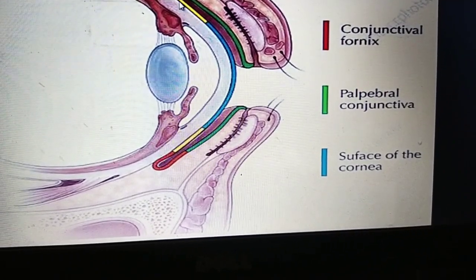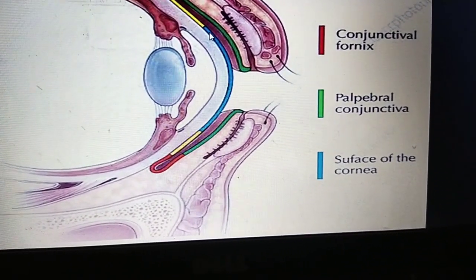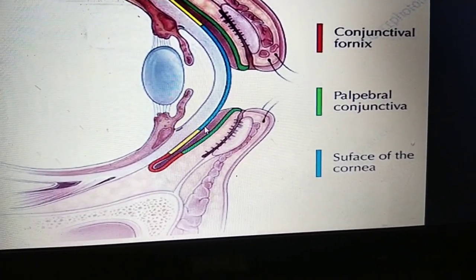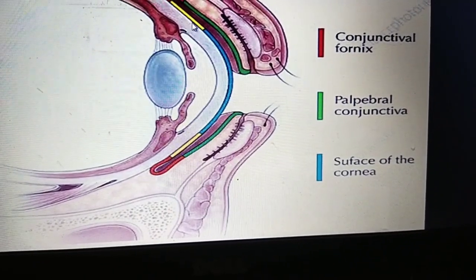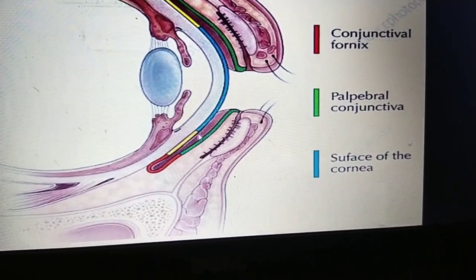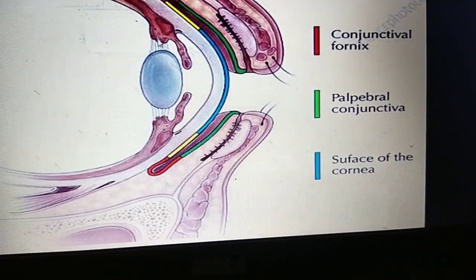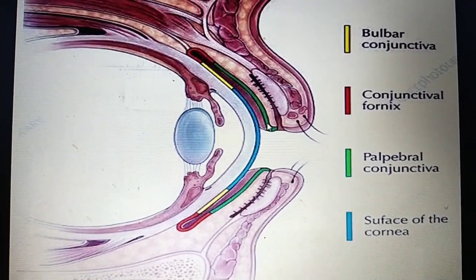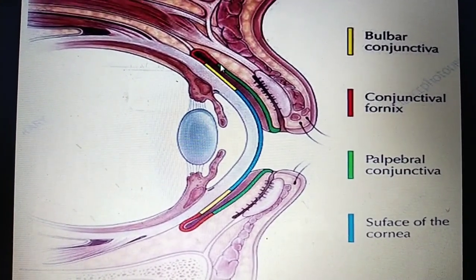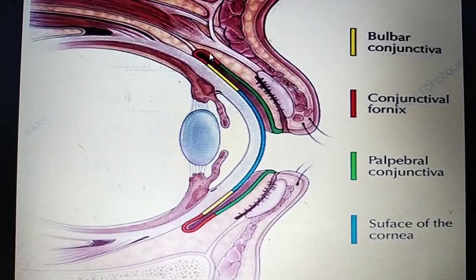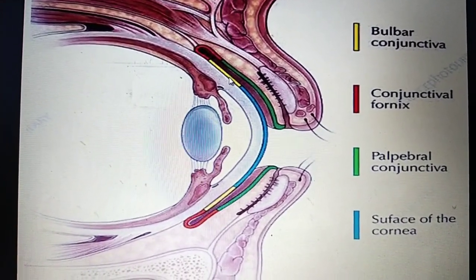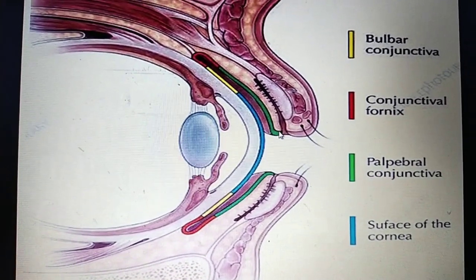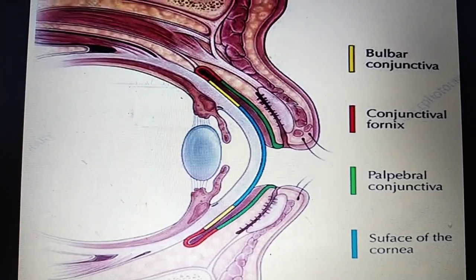It covers the sclera and the surface of the cornea. This is the bulbar conjunctiva and this is the surface of the cornea. Like that, the conjunctiva covers the eyelids. You can see here, this is the palpebral conjunctiva, this is the fornix conjunctiva, and this is the bulbar conjunctiva. Then go for the next slide, where I will show the types of the conjunctiva.